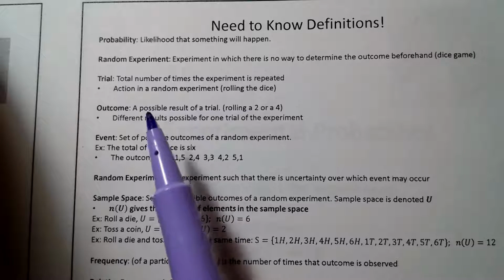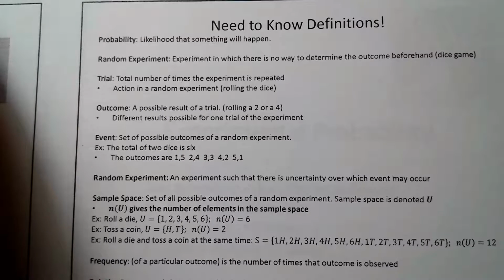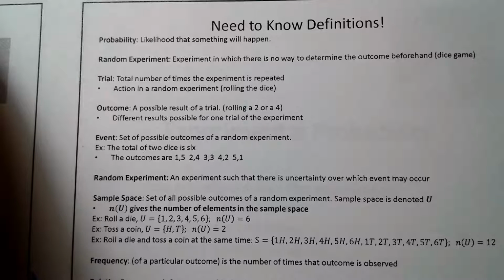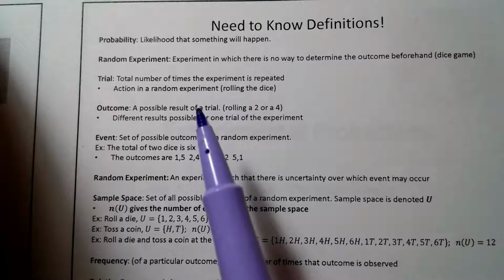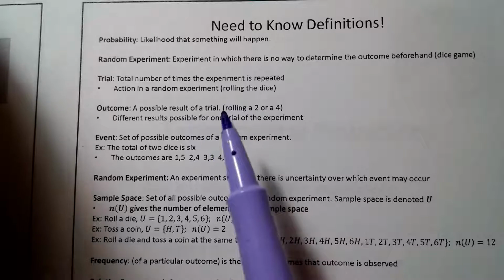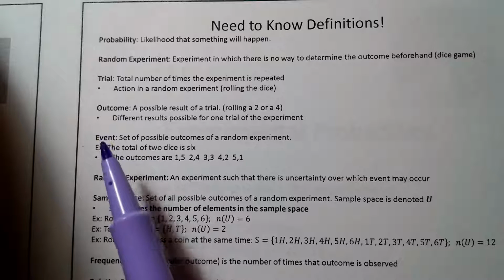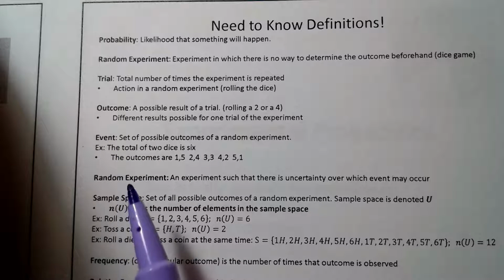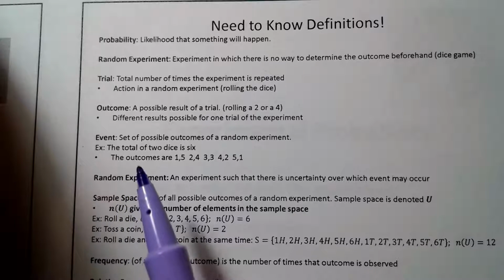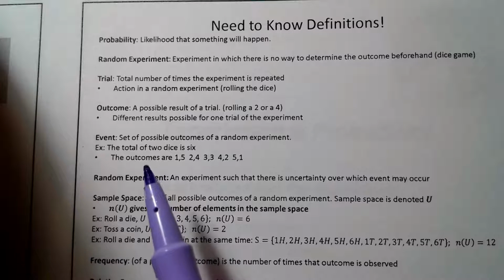And a random experiment is just an experiment in which there's no way to determine the outcome beforehand. So I can't pull a die out of my pocket and say, I predict a 3 will appear. Well, I guess the 3 could appear, but the probability of it would be rather rare. It would be weird. So I can't predict the outcome of whatever experiment I'm trying to perform, so that would be called random. The trial is the total number of times the experiment is repeated. So if you toss a coin 50 times, the total number of times you tossed it was 50.